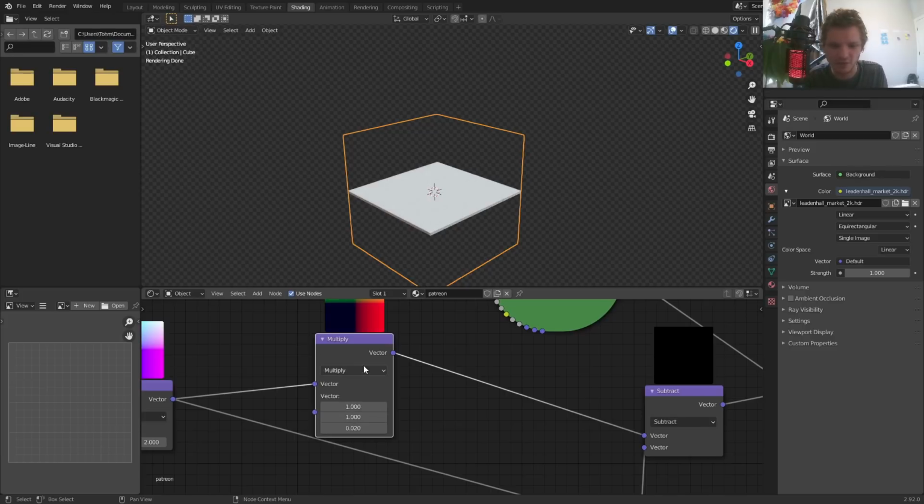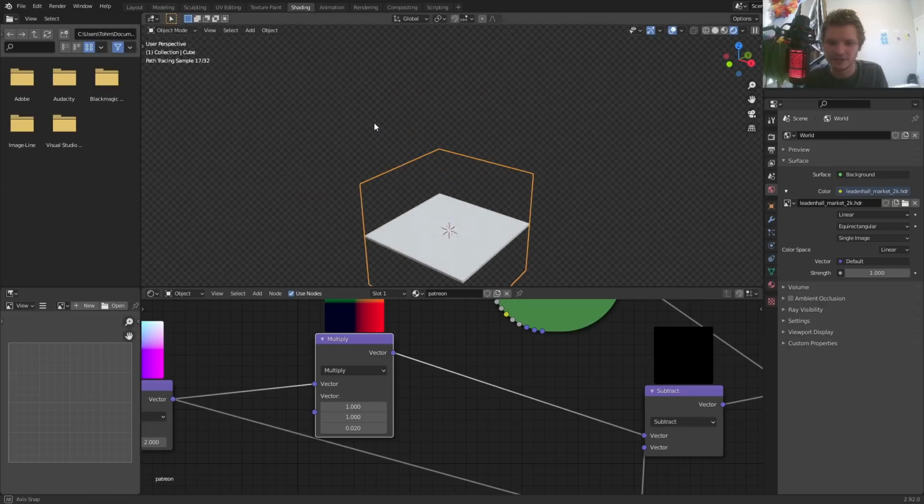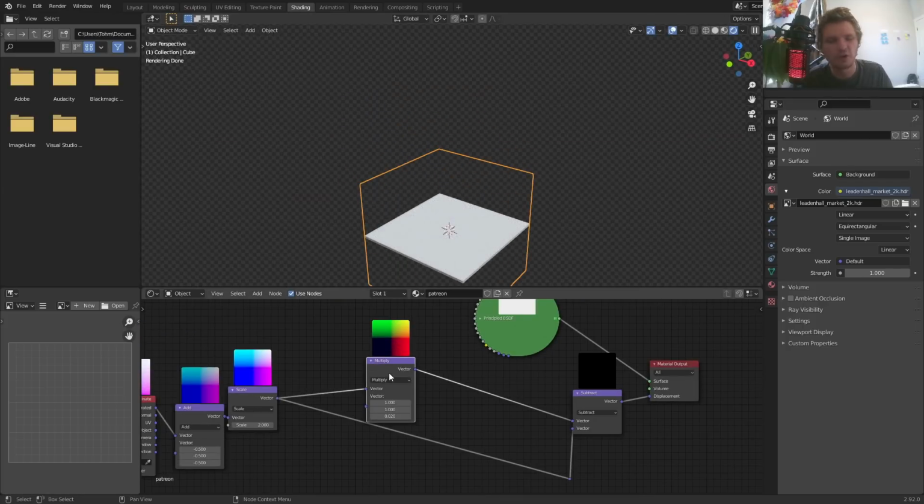So for now, I'm just going to make it roughly this thin. And if you wanted to change the height and width of it, I'm not going to do it now, but we can do that too here. And you can see it's just messing with our coordinate system. Okay? We'll say it's good for now.